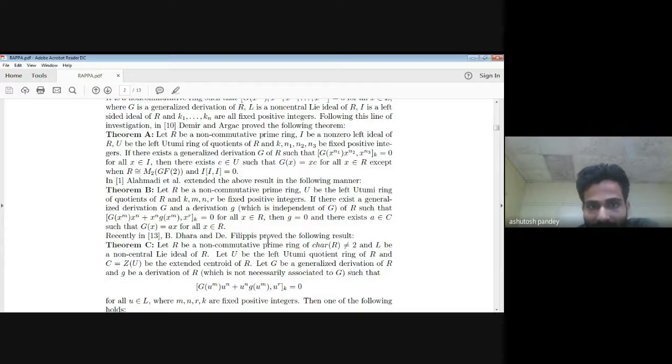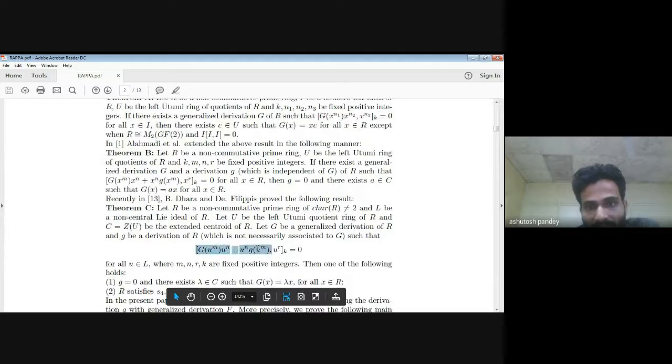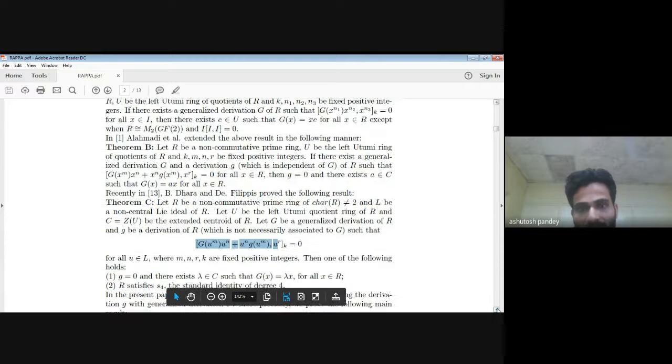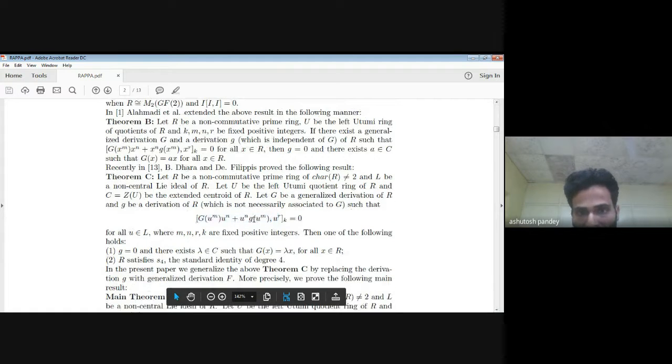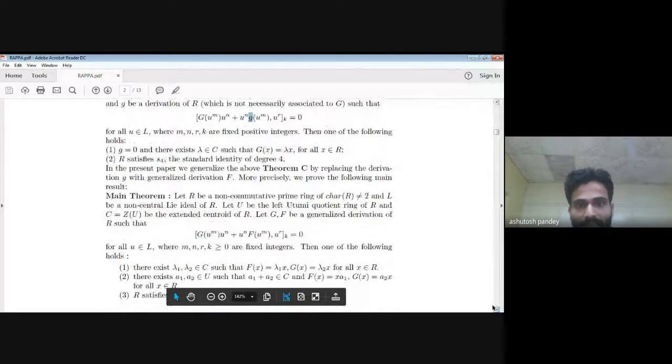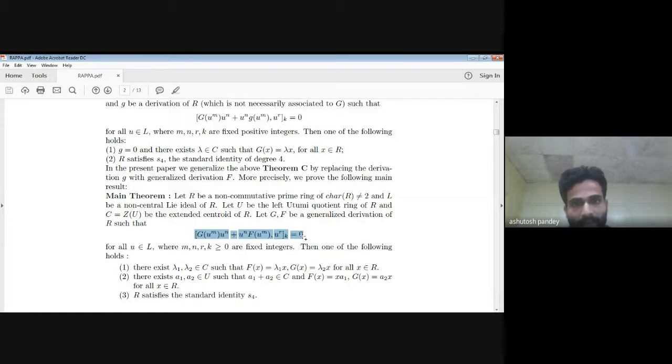Dhara and De Filippis generalized theorem B. They again took the same identity, but this time this u is coming from the Lie ideal. So what I did, I generalized theorem C, but this time I replaced this derivation small g by a non-zero generalized derivation. I took this identity, in which F and G both are non-zero generalized derivations. M, N, and R are fixed positive integers, and u is coming from the Lie ideal.